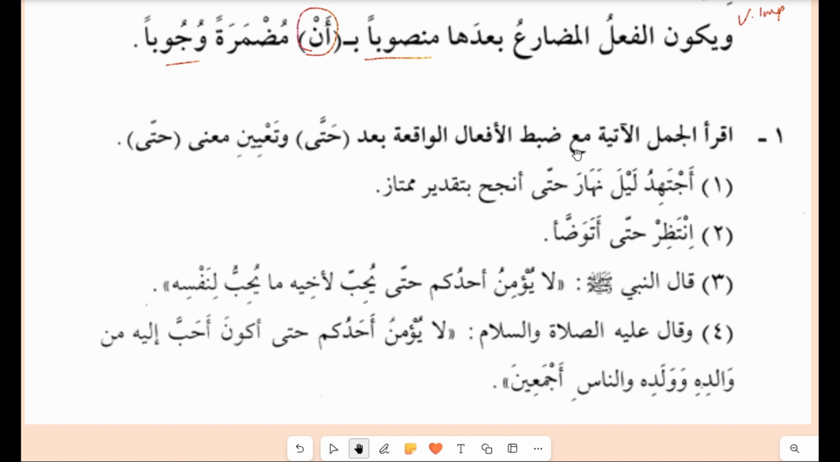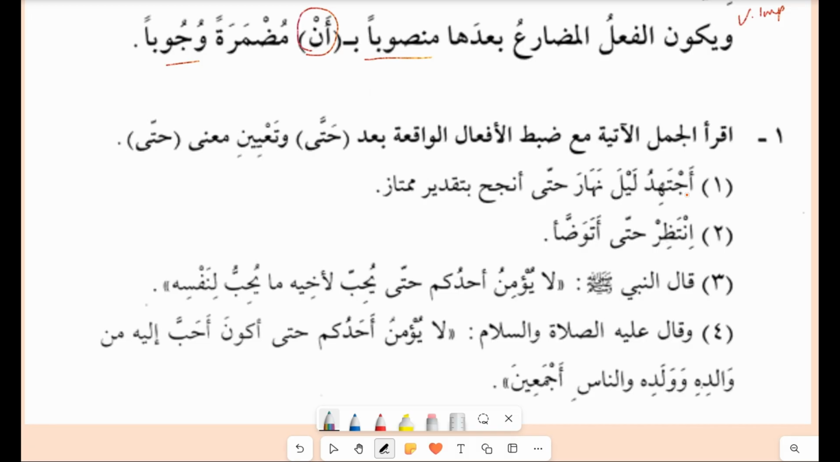اقرأ الجمل الآتية مع ضبط الأفعال الواقعة بعد حتى وعين معنى حتى. Now you have to read these sentences and then give the meaning of حتى. With what meaning is the hatta coming in this sentence? So let's see, the first one here is أجتهد ليلا ونهارا حتى أنجح بتقدير ممتاز. So what is the meaning here for hatta? If you read the sentence, you will understand the meaning.